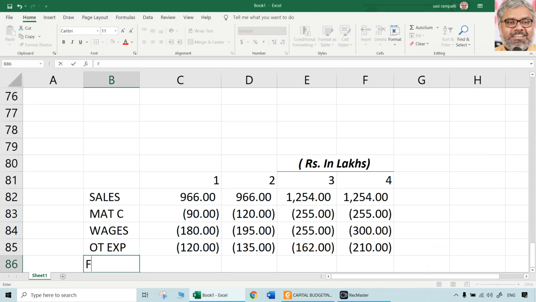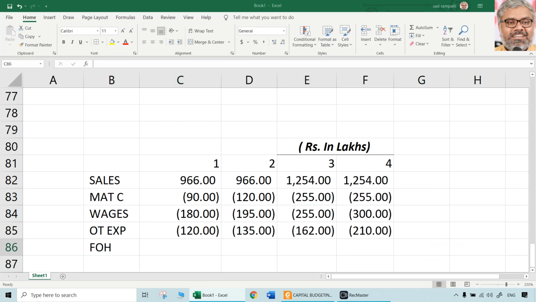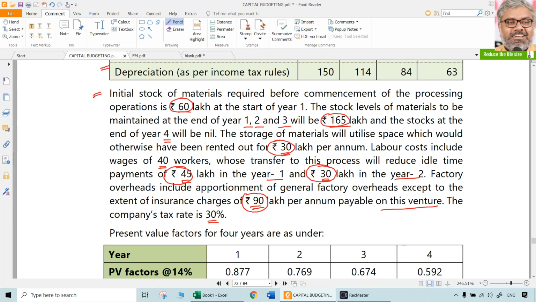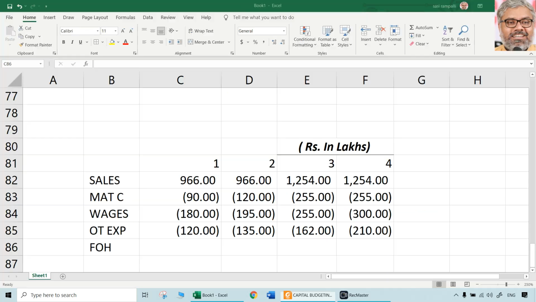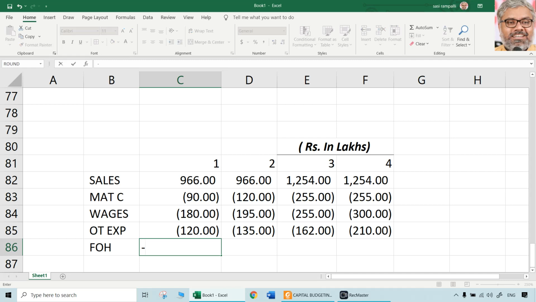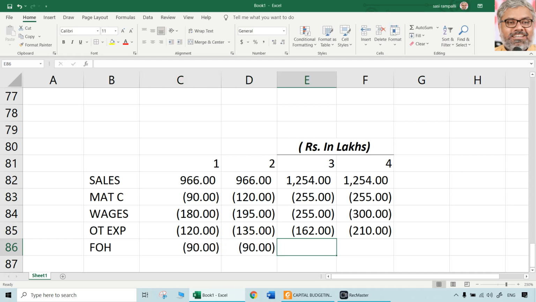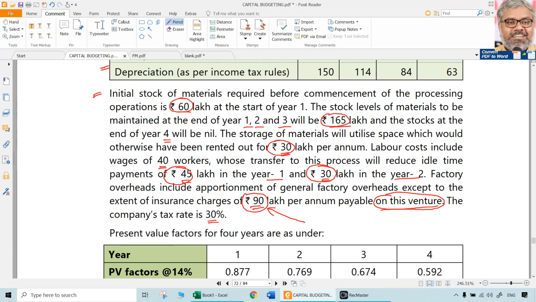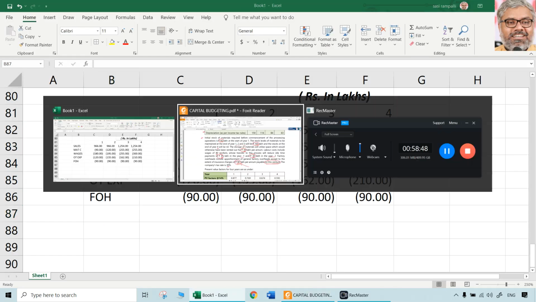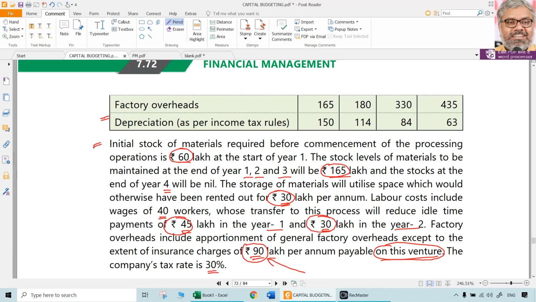Factory overheads, there is another information given. There is an inclusion of apportioned overheads also here, which should not be taken into consideration as they are irrelevant for decision making. To what extent they will be relevant? Only 90 lakhs rupees which is payable for this venture. Only that will be relevant. So 90 lakhs rupees is only going to be relevant. So that is 90. Then that is the factory overheads, but it should not be taken as 165, 180, etc.